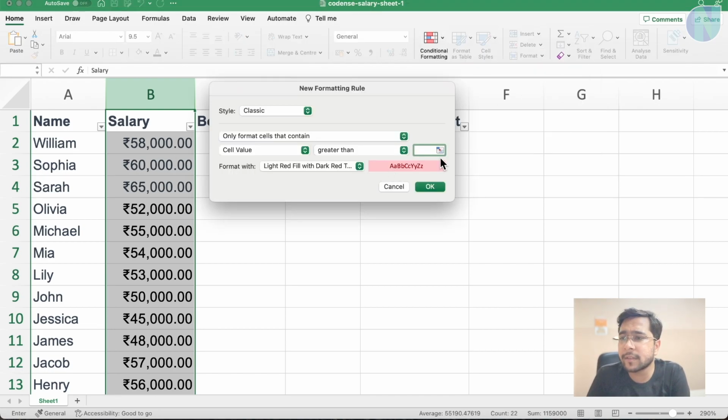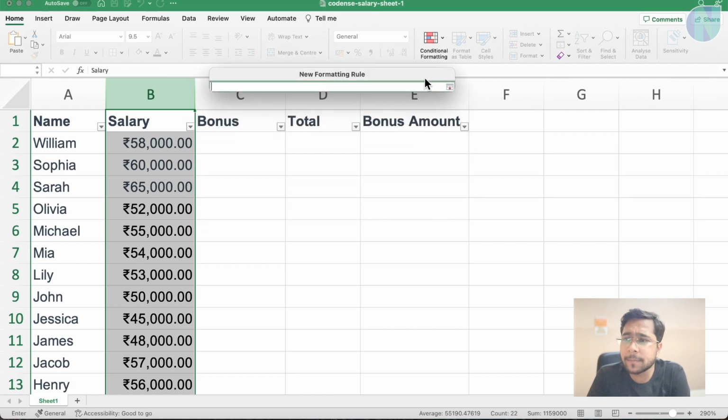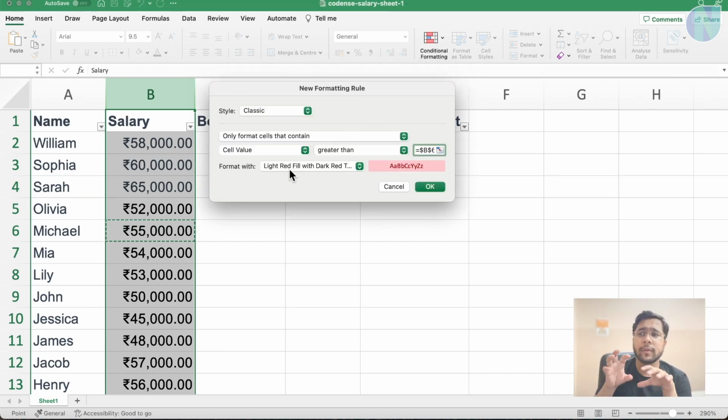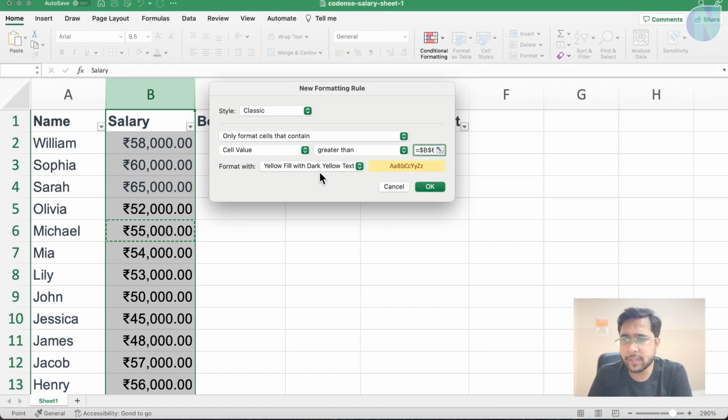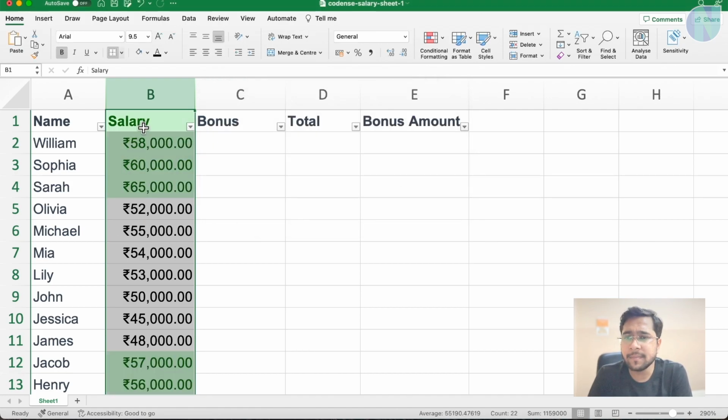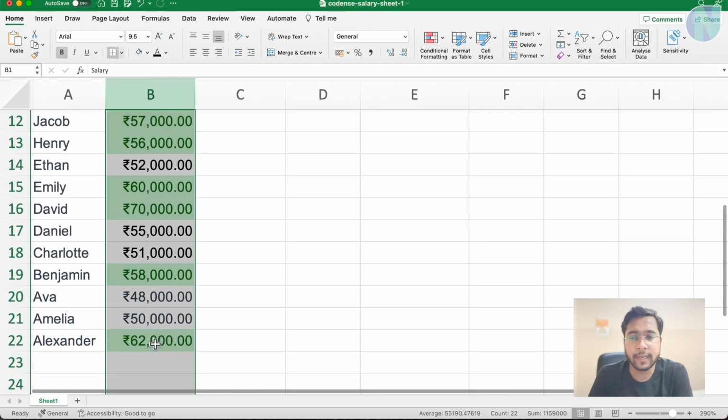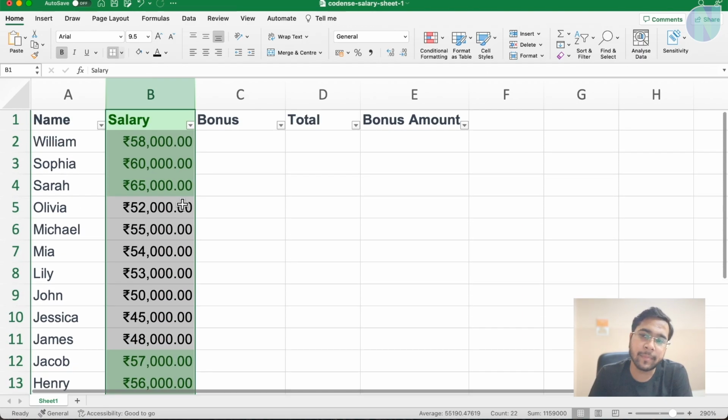Like I can say greater than, and if I click on this, now you can select a particular cell like 55,000. Now again I will click on this, so you don't necessarily need to type the value, you can reference that value as well. Now here it can say light red fill with dark red text. You can change it to yellow, you can change it to green. If I make it green, you can see these cells are now green in color with green background.